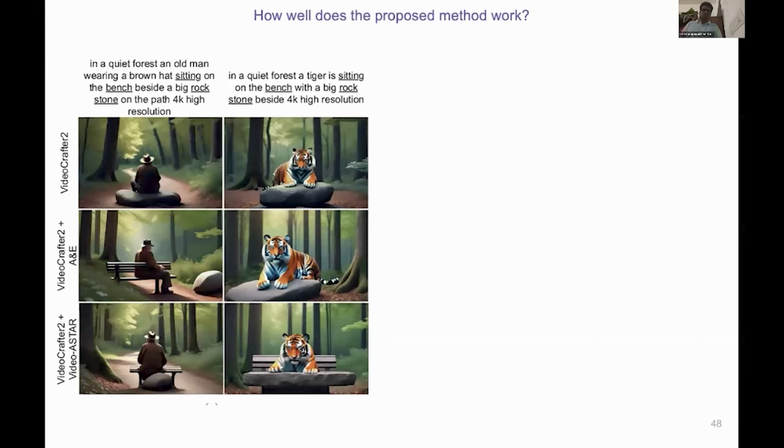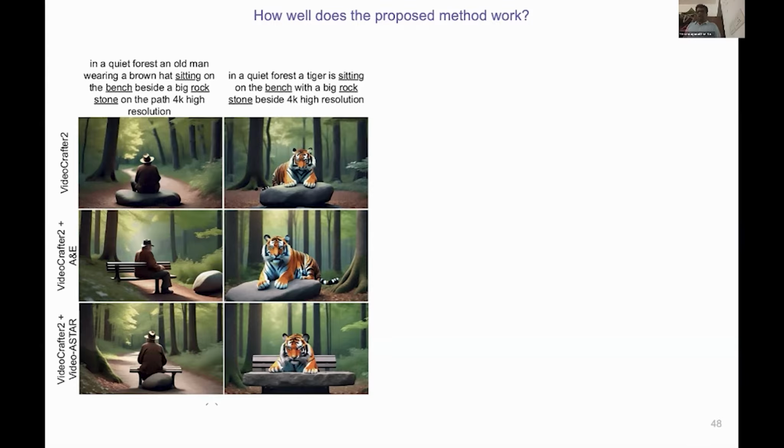So how well does the proposed method work? Let's see how it actually delivers. This is an old man and tiger example. There are two prompts side by side. The left is: in a quiet forest, an old man wearing a brown hat sitting on the bench beside a rock stone on the path, 4K high resolution. The right is the same scene with a tiger instead of a man.